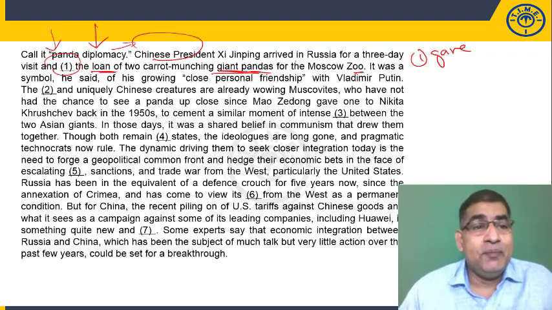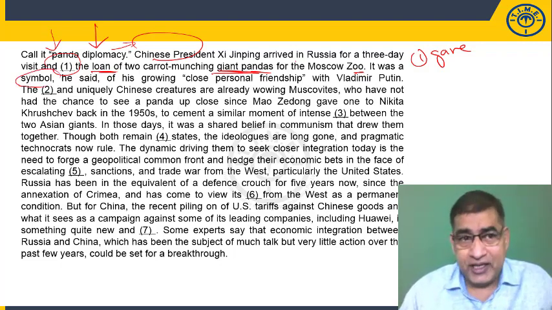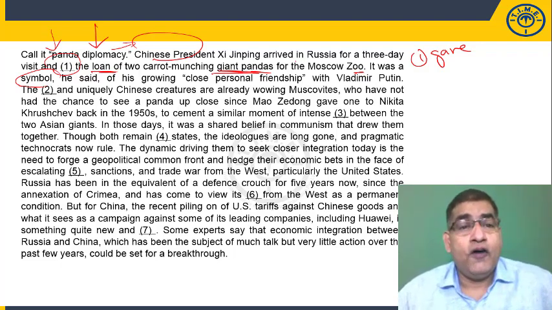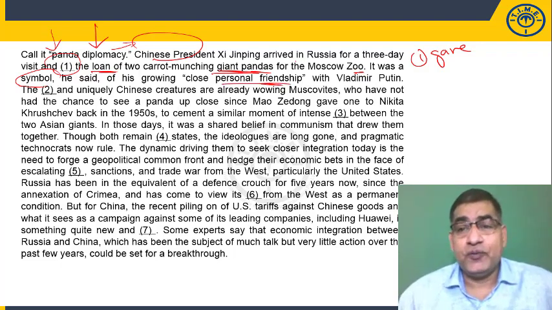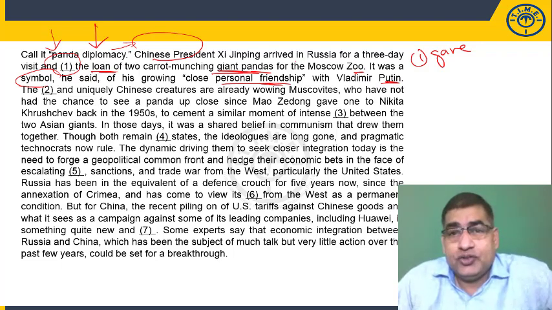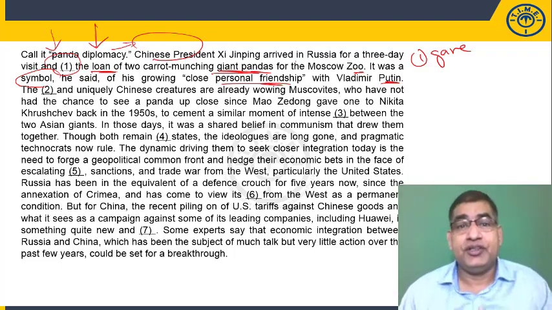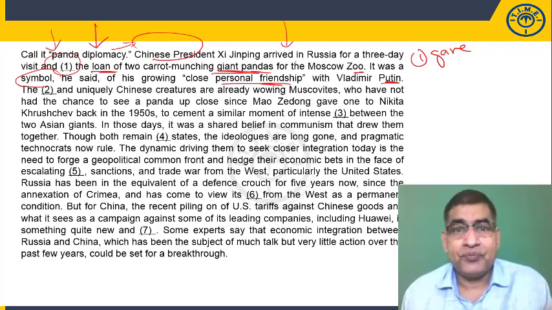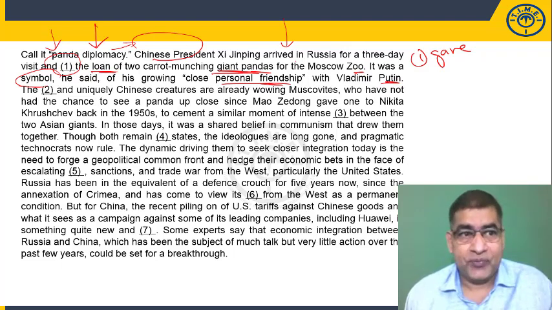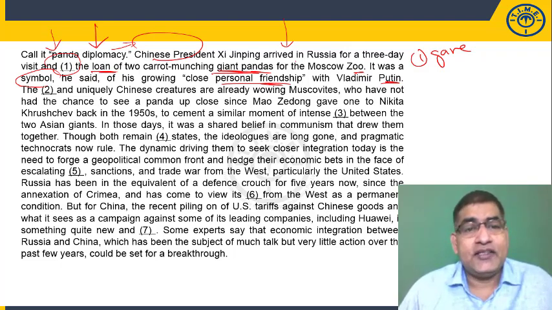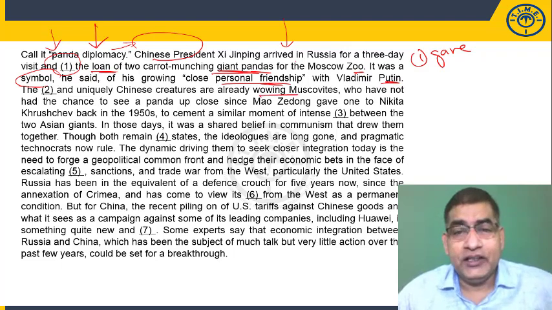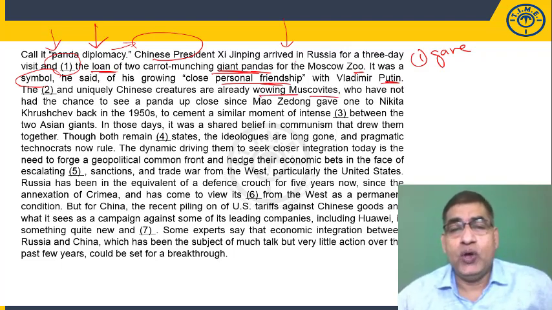It was a symbolic, friendly gesture, as I was saying. He said of his growing close personal relationship with Vladimir Putin. Now, Putin, as you know, is the premier of Russia. And Xi Jinping himself says this gifting of 2 giant pandas is a symbolic gesture, obviously to strengthen the personal friendship between China and Russia. The dash and uniquely Chinese creatures are already wowing Moscovites, who have not had